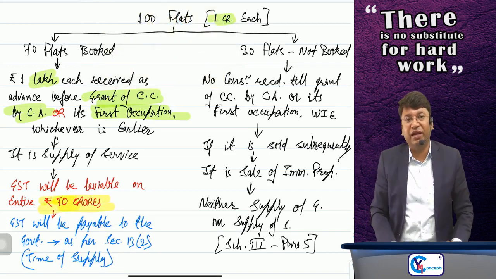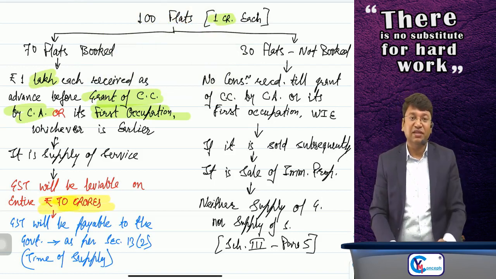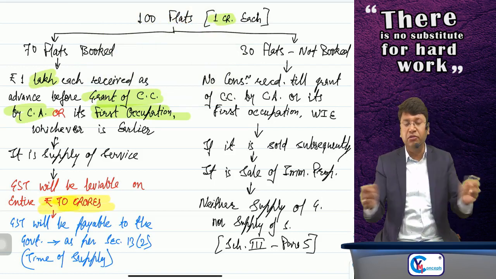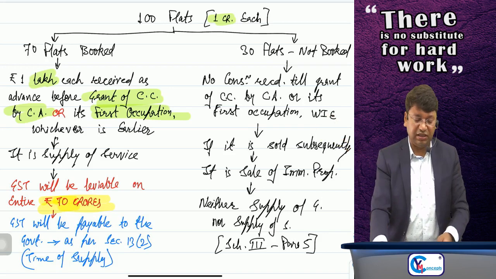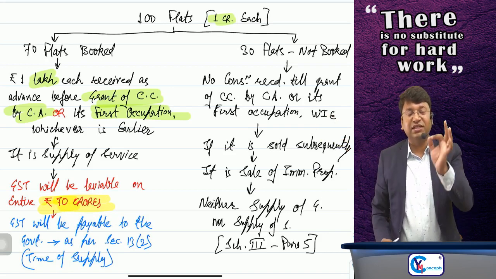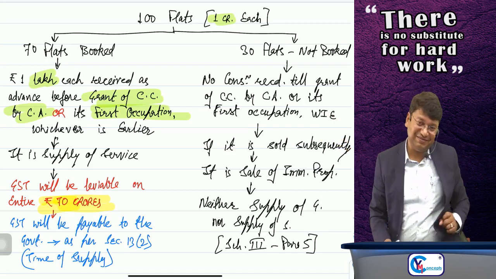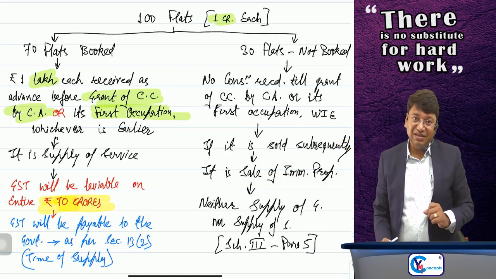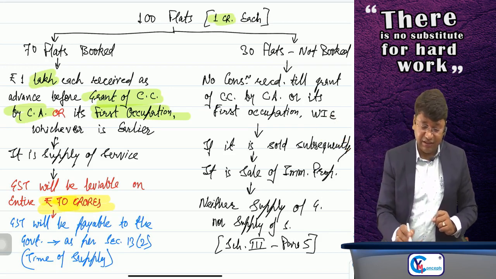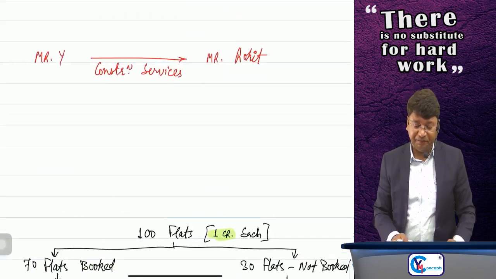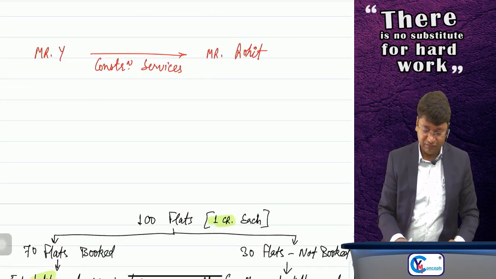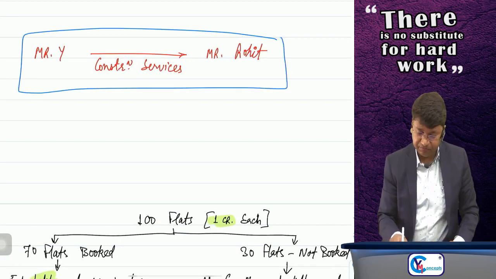Because I am providing services of construction of entire flat, and entire value will be chargeable to GST. Okay, done, sir. So this is Schedule 2, para 5, clause B, second part. Clear? Done, sir.